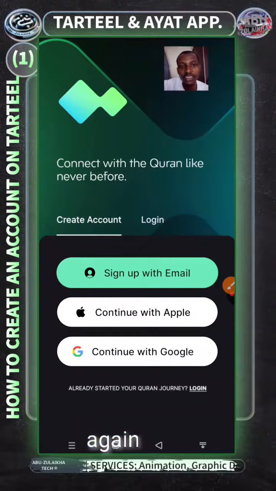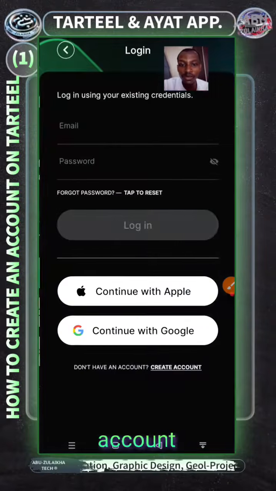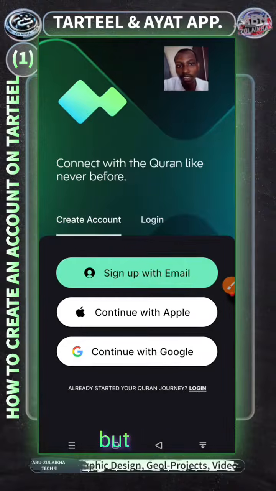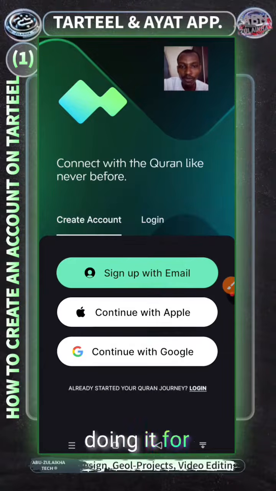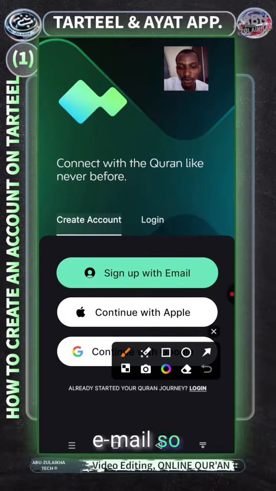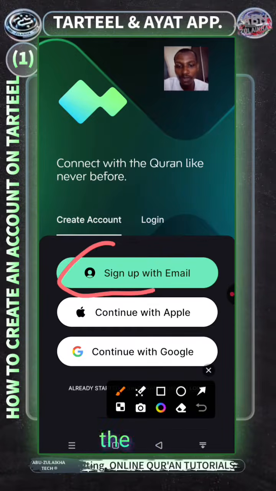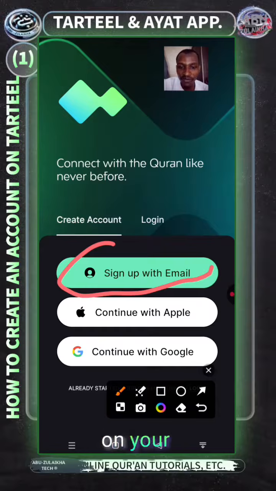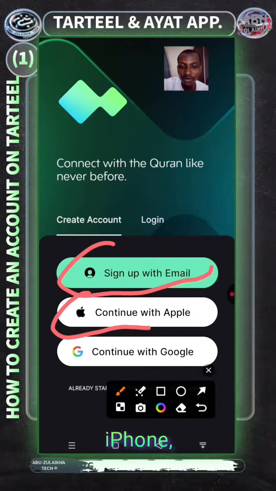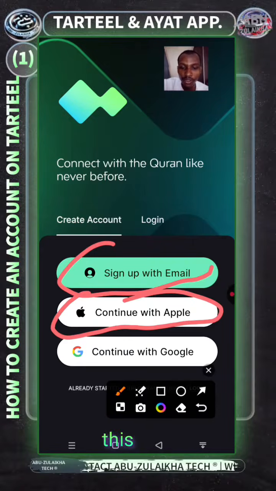Again, then here you'll be asked to create an account. If you already have an account, you just come here and log in. But since you are just doing it for the tutorial purpose, you are going to use either email. You can either use your email for the first time if it's not logged in on your phone, or if you are using iPhone, you can use this one.